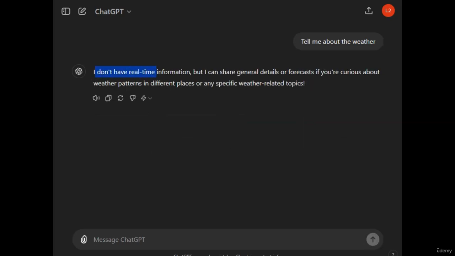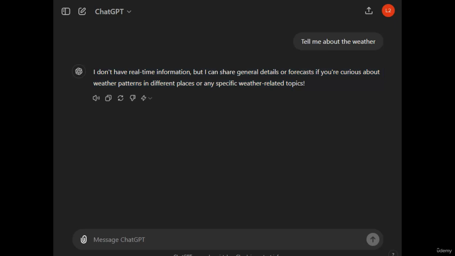So it says, I don't have real-time information, but I can share general details or forecasts if you're curious about weather patterns in different places. So the response is not useful. It doesn't provide specific information that we might be looking for. Now let's refine the prompt to make it more specific.